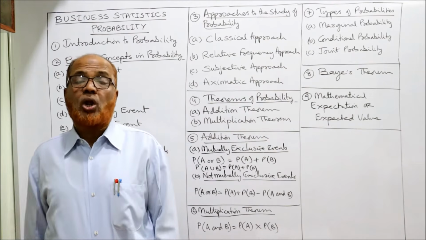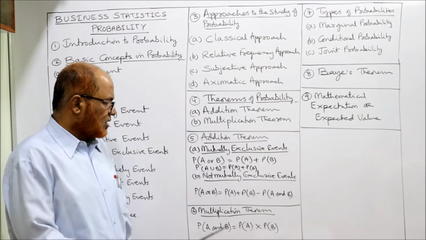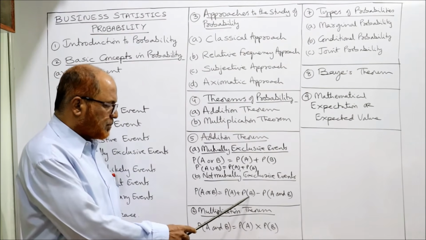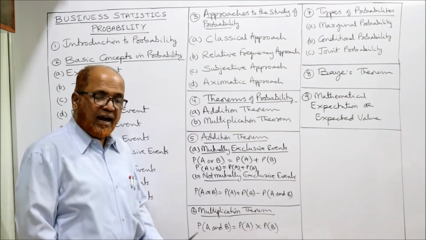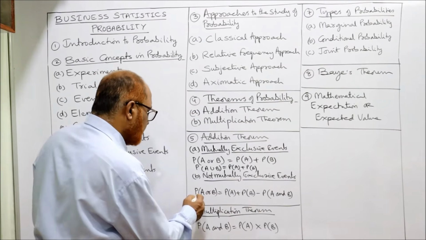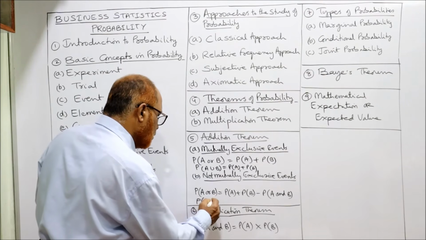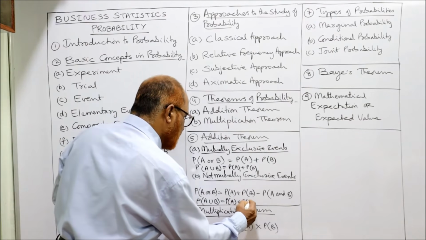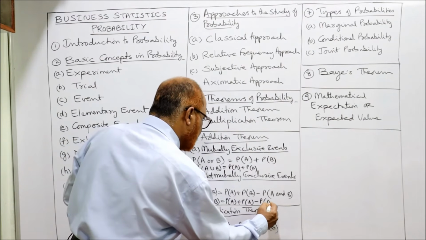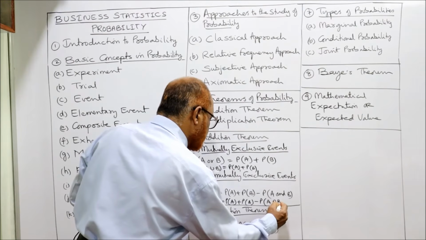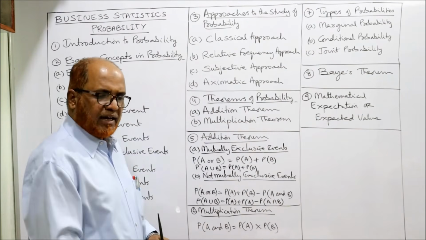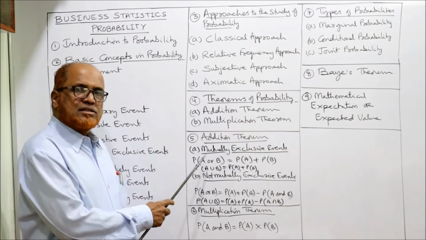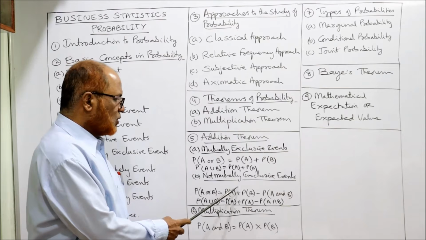Similarly, if the events are not mutually exclusive, then P of A or B is equal to P of A plus P of B minus P of A and B. So here we can write P of A union B is equal to P of A plus P of B minus P of A intersection B. So this is the difference between mutually exclusive and not mutually exclusive.